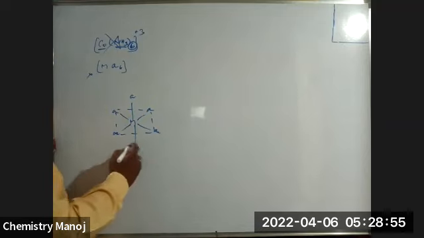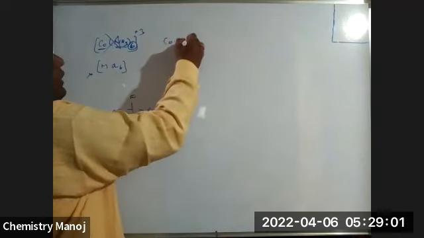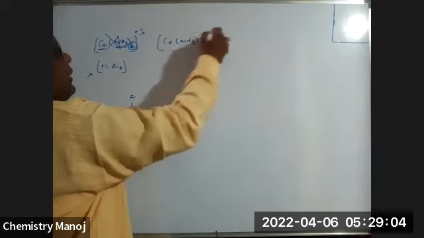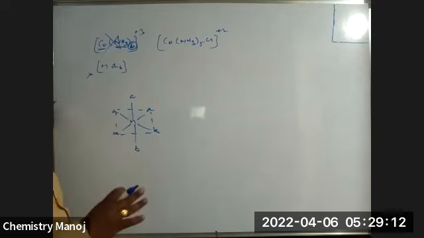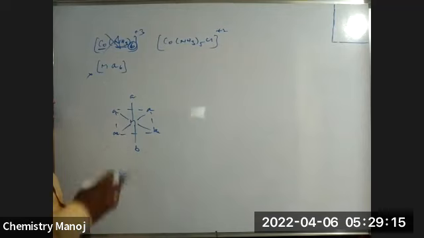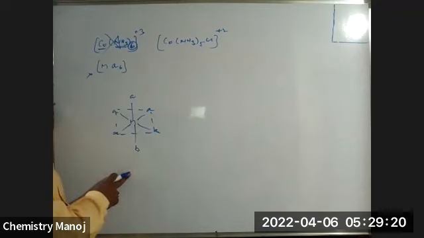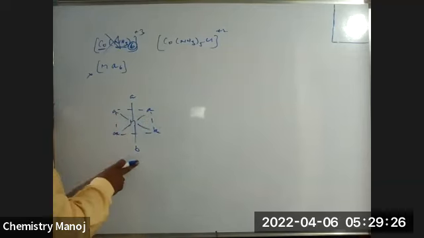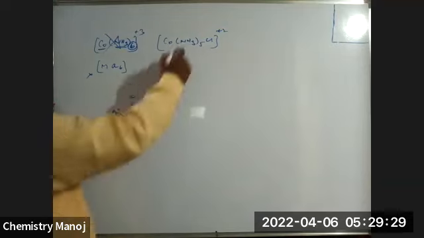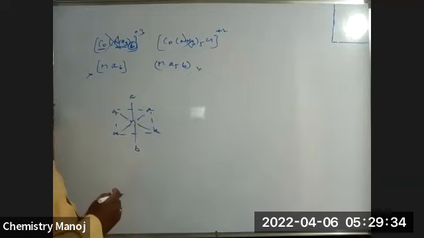If one of them is replaced with another ligand B, for example [Co(NH3)5Cl]2+, 5 ligands are one type, one ligand is another type. Two types of ligands are there. Check once again. Here, cis-trans possible or not possible? Not possible. Here all A's are in cis positions. There is no second B to identify. So MA5B, not possible.